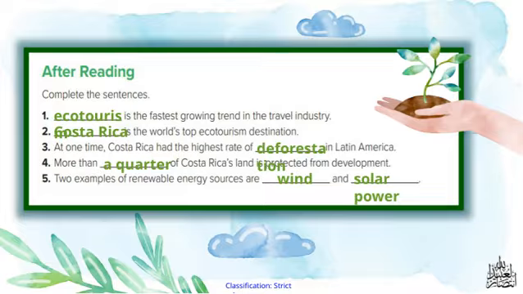Their approach shows that protecting the environment and promoting sustainable tourism can go hand in hand, benefiting both the planet and local economies. So these points, solar and wind energy, the importance of reducing deforestation, and Costa Rica's initiatives, are all interconnected pieces of the broader puzzle of creating a sustainable future.